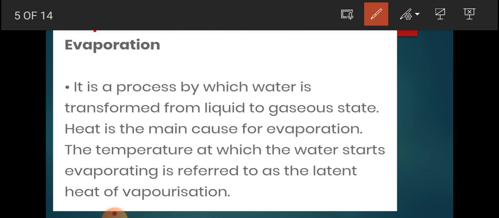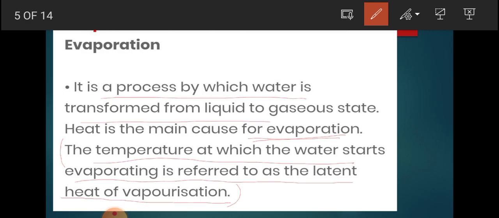The temperature at which water starts evaporating is called the heat of evaporation.